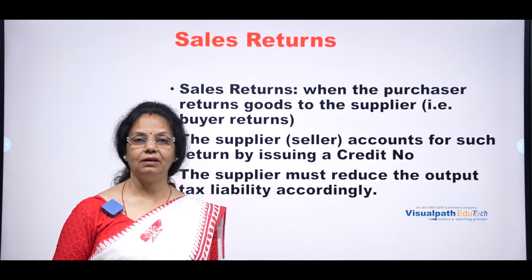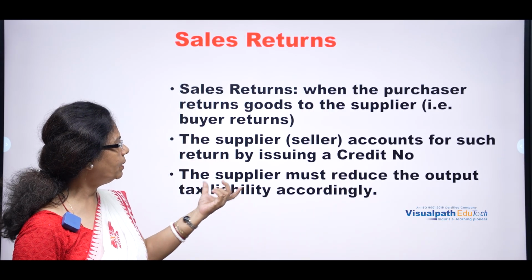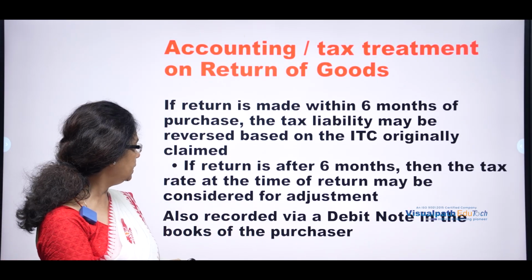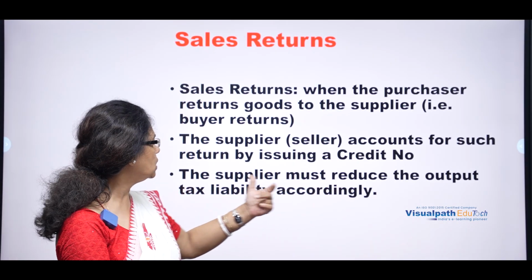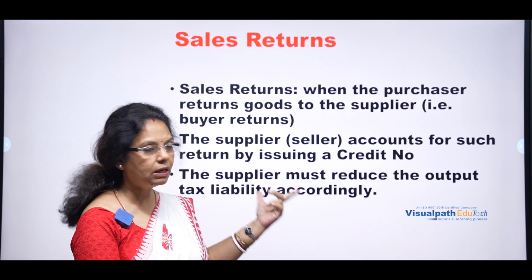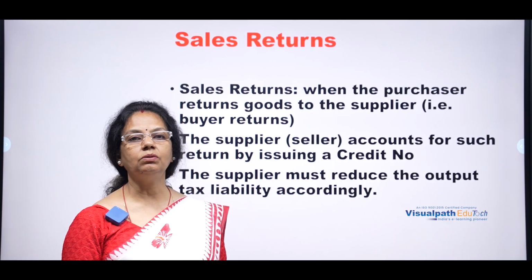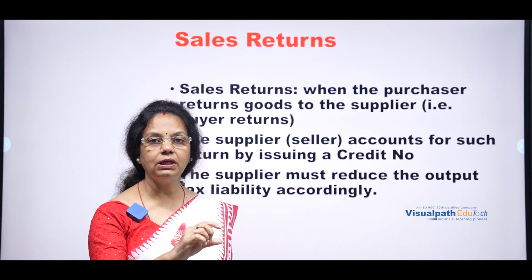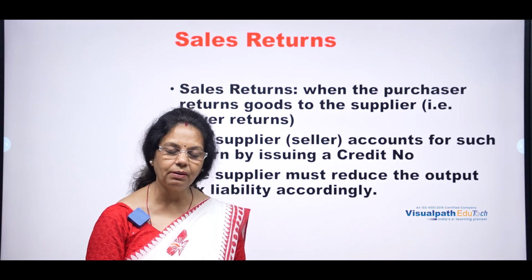Sales return will be considered in the credit note. Accordingly, the supplier should reduce the output tax liability. Okay, so in the same way we have to reduce the tax liability. Once we sold the goods, we had already calculated the tax, and the buyer had already paid the tax to me as a supplier.